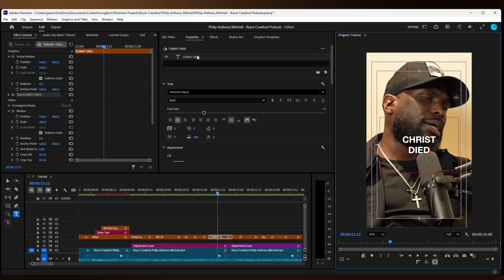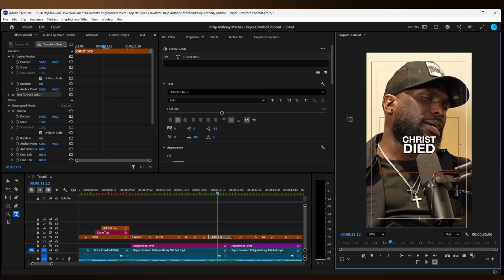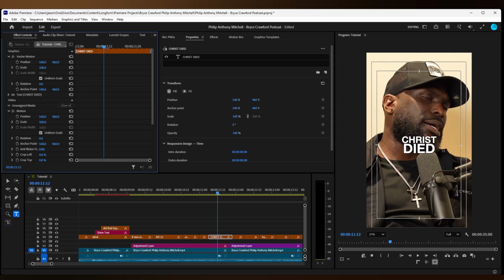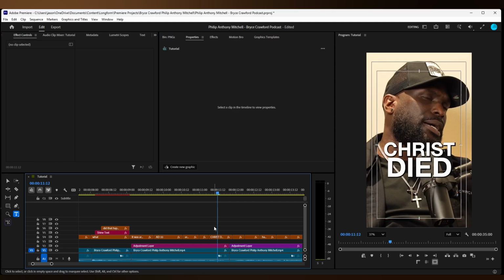Christ died in all caps. Increase the word died so it's the same width as Christ, roughly. Size the whole text together, and we're going to get an image of Jesus soon in a second. So I'm just going to take the shadow off. Oh, I put it back on.